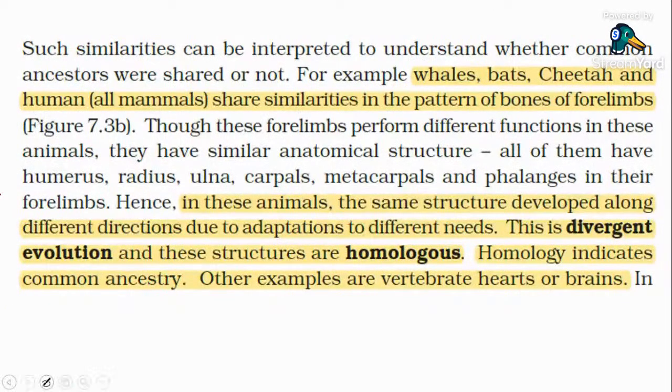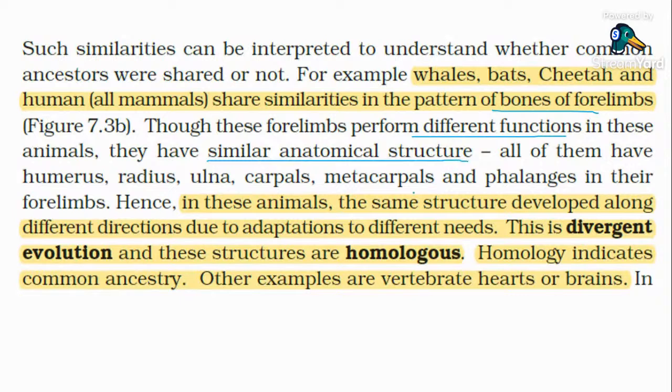Let's come back and discuss this in detail. For example, the forelimbs of whales, bat, cheetah, and humans, that is all mammals, have similarities in the bone pattern. These forelimbs perform different functions, but they are anatomically similar.